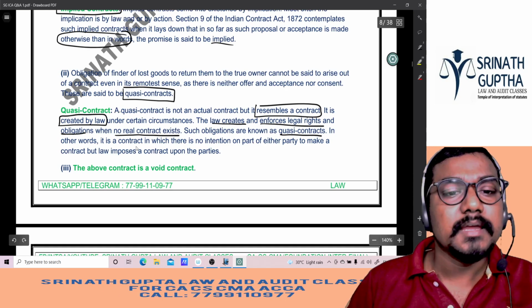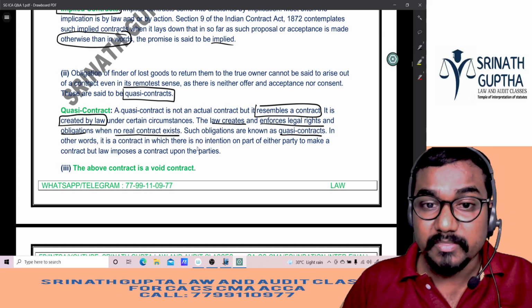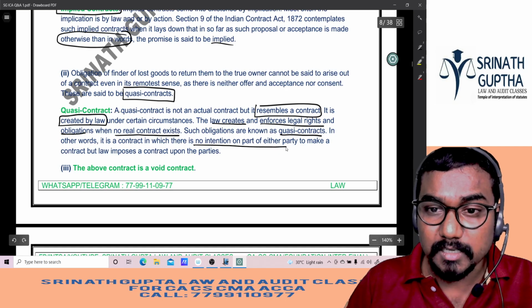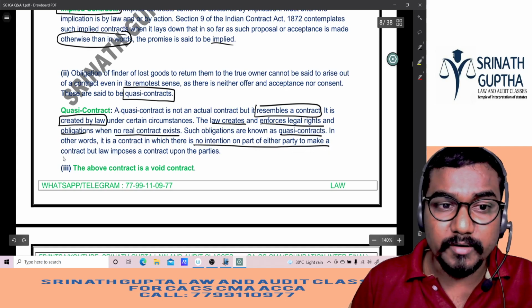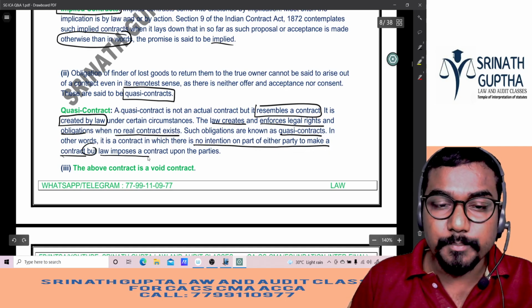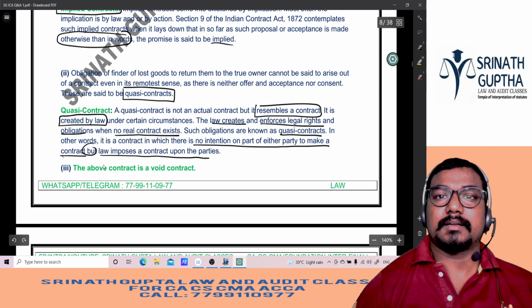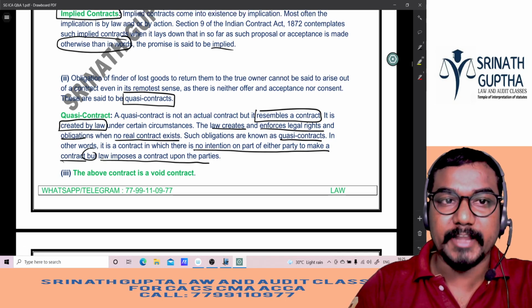In other words, it is a contract in which there is no intention on the part of either party to make the contract, but law imposes the contract upon the parties. It is a quasi contract. Which contract?